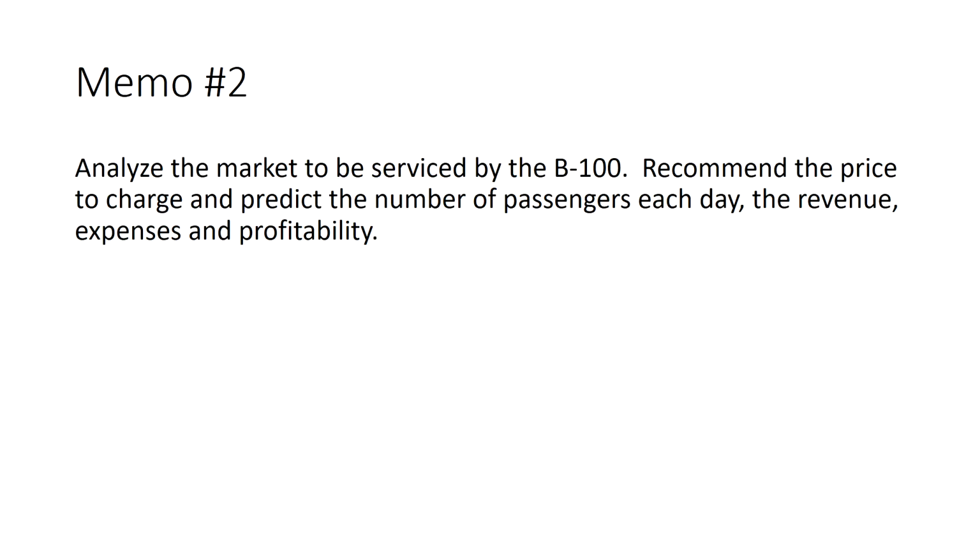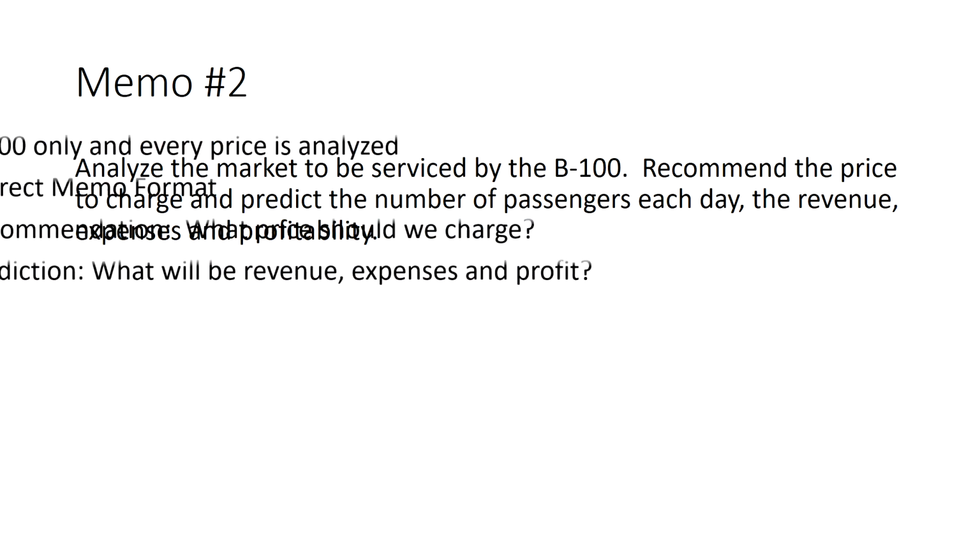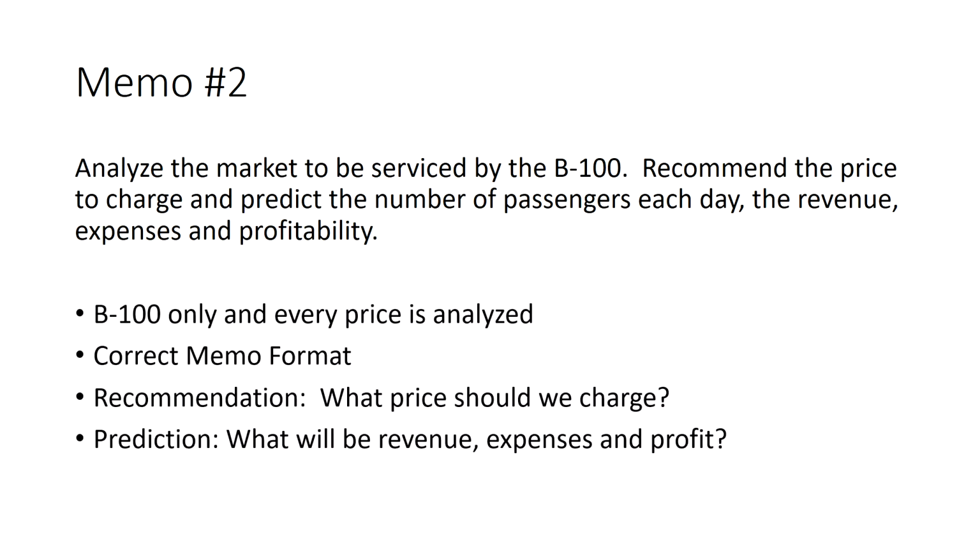Now, if you take a look at the wording of memo 2, you'll understand what your objective is for this. You're going to analyze the market to be serviced by the B100. You're going to recommend the price to charge and predict the number of passengers each day, the revenue, expenses, and profitability. So if we break that down, you're using the B100 only, but you are analyzing not just one price or 2 prices, but every price.